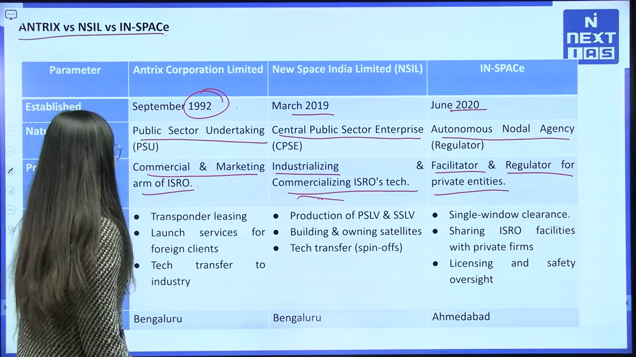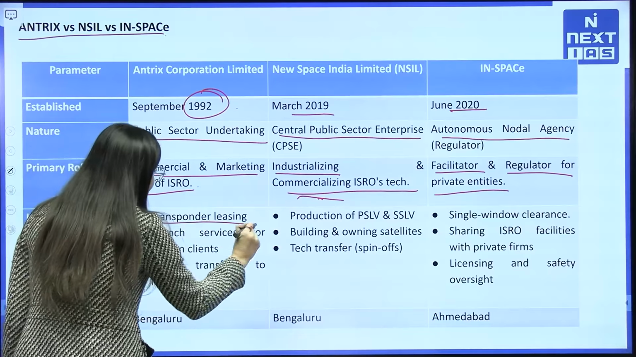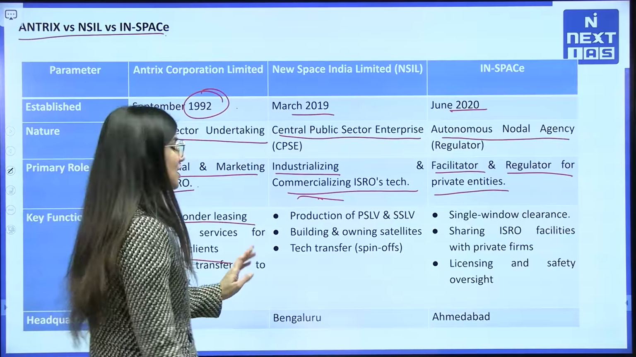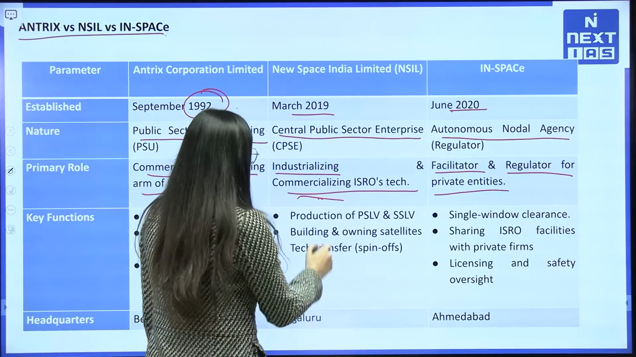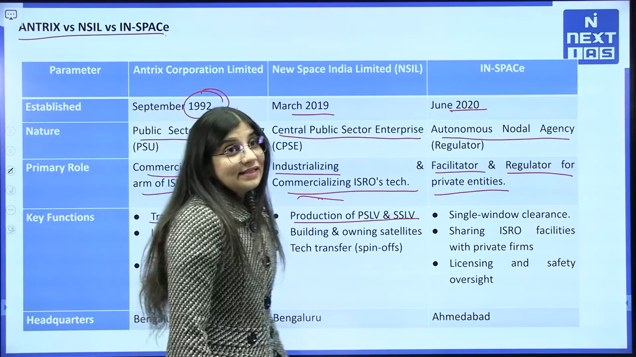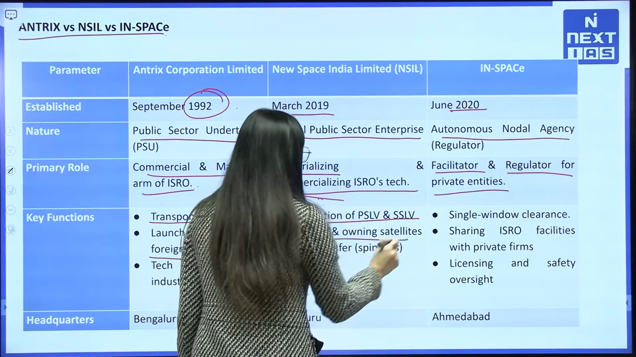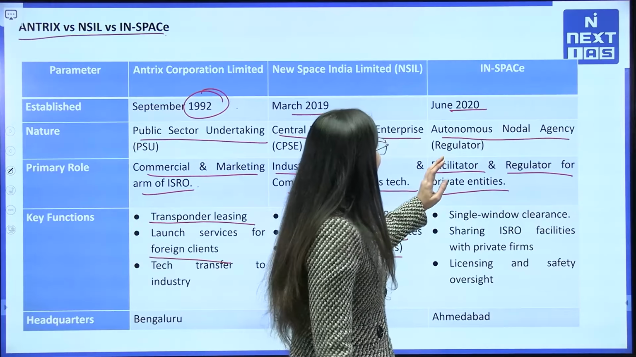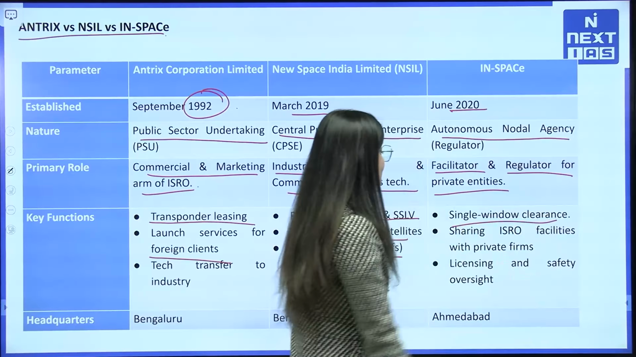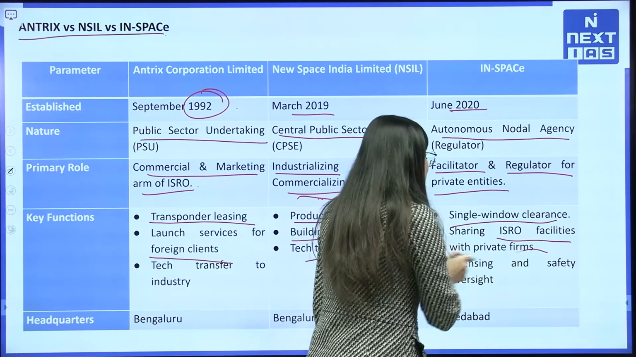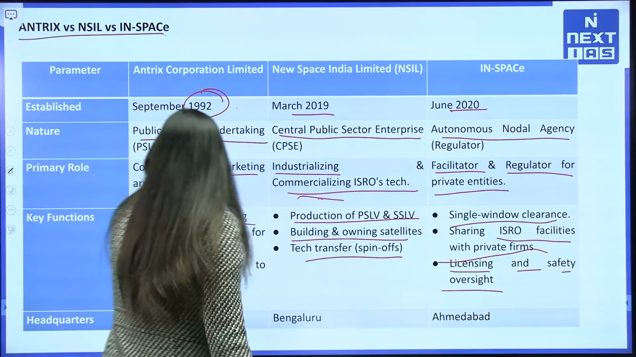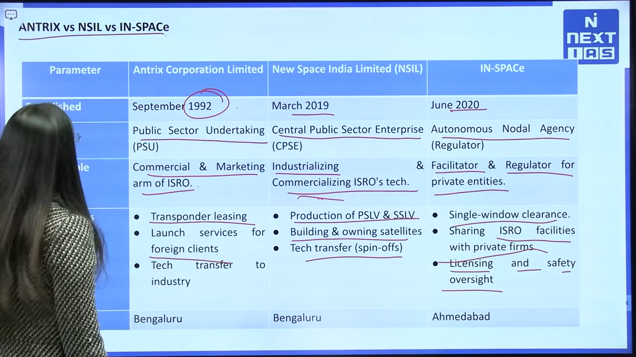So what are their functions? For Antrix, the major functions are transponder leasing, launch services for foreign clients and technology transfer to industries. NSIL handles the production of PSLV and SSLV, and also builds and owns satellites and handles technology transfers. IN-SPACe provides single window clearance, opens ISRO's facilities to private firms, and handles licensing and safety oversight. So these are the headquarters of all these three.